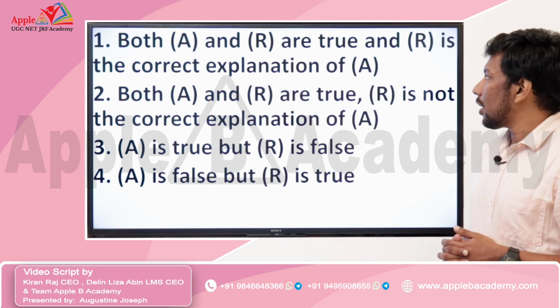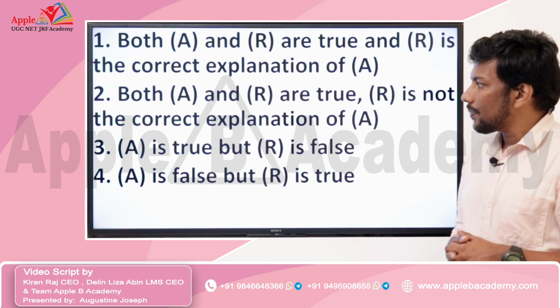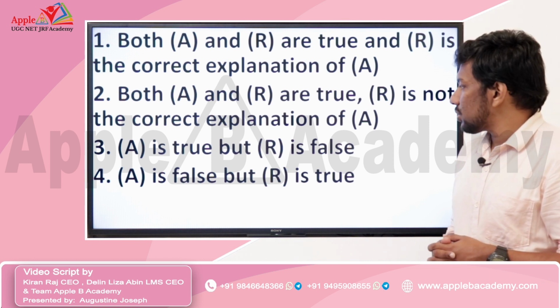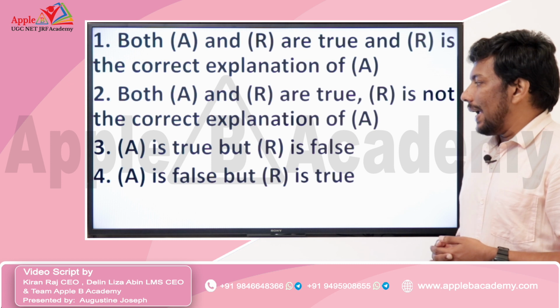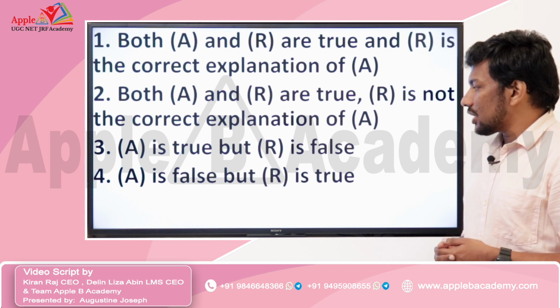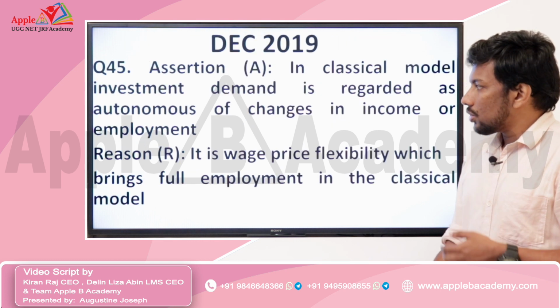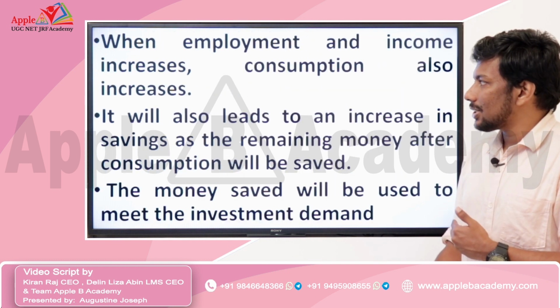Option 1, both A and R are true and R is the correct explanation of A. Option 2, both A and R are true, R is not the correct explanation of A. Option 3, A is true, but R is false. And finally, option 4, A is false, but R is true. So, we have the assertion and reason. So, we will look at the answer.